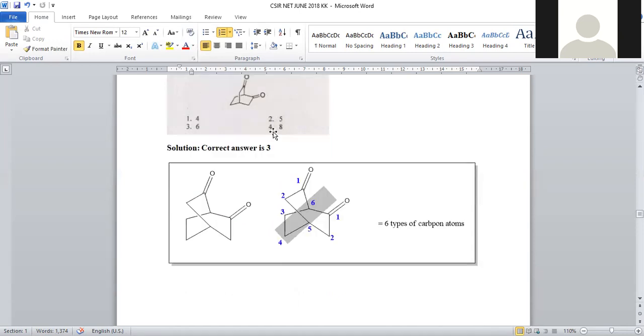Okay. So when we are taking this molecule, let us insert an imaginary plane in this direction. The imaginary plane was placed. These two carbons become mirror images. These two carbons become identical, so these two carbons are considered as one set only.